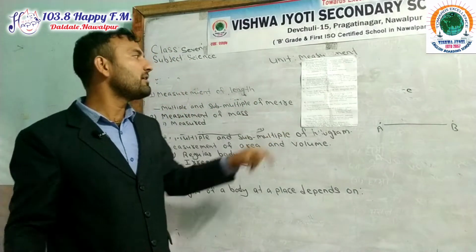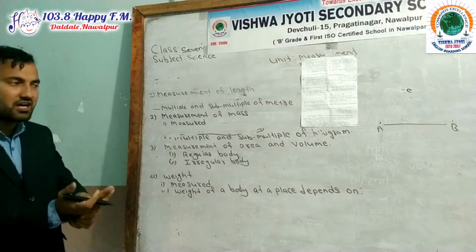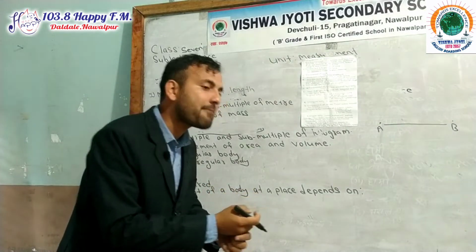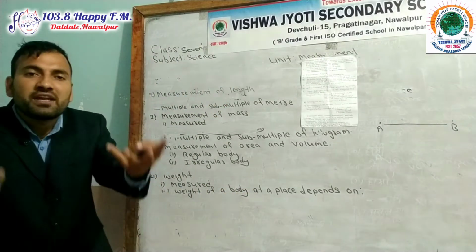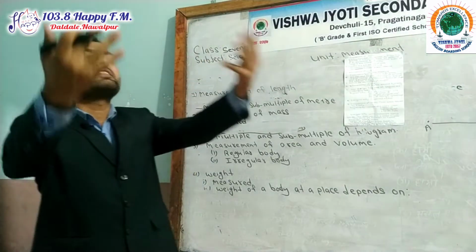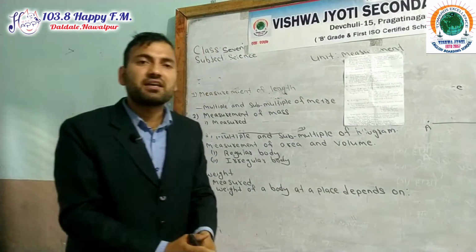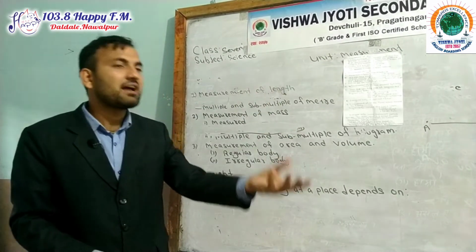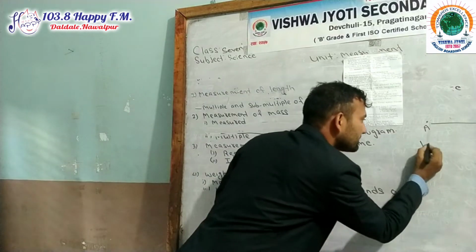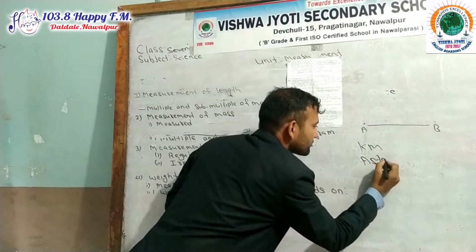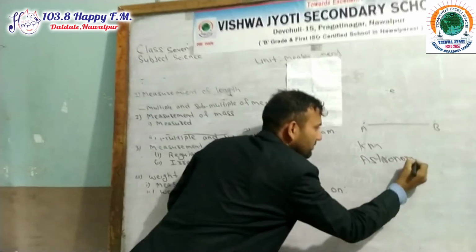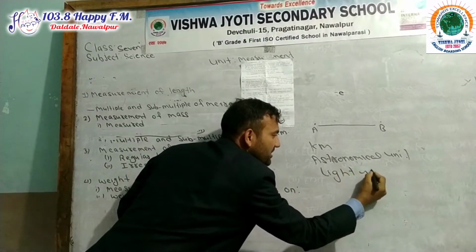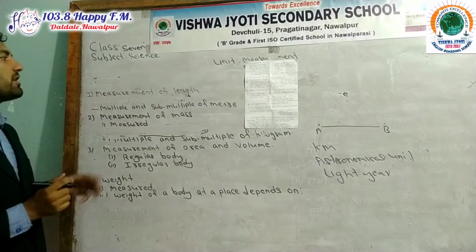The examples of multiples of meter are kilometer, astronomical unit, light year, parsec. These units are bigger than the meter. That is known as multiples of meter. Kilometer, astronomical unit, light year are examples of multiples of meter.